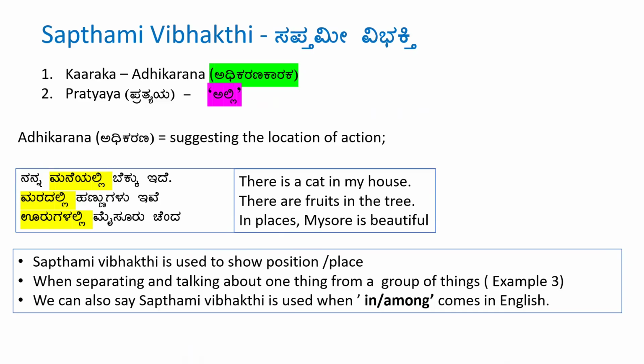So Saptami Vibhakti is used to show position or place when separating and talking about one thing from a group of things. For example, among all the places, you are separating Mysore and saying it is beautiful. So we use Saptami Vibhakti there. We can also say Saptami Vibhakti is used when in or among comes in English.